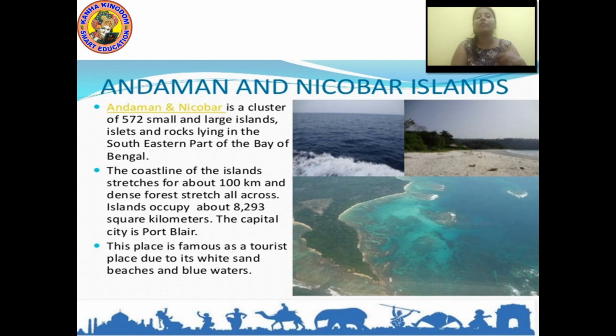The coastline stretches for about 100 kilometers, and a very huge dense forest covers almost the whole island. The islands occupy about 8,293 square kilometers. The capital city is Port Blair.